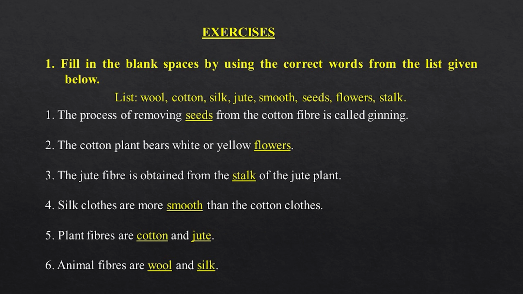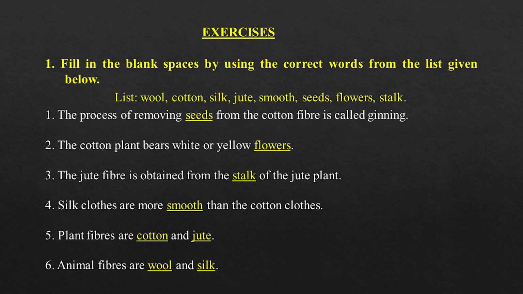Exercises. 1. Fill in the blank spaces by using the correct words from the list given below. List: wool, cotton, silk, jute, smooth, seeds, flowers, stalk. 1. The process of removing seeds from the cotton fiber is called ginning. 2. The cotton plant bears white or yellow flowers. 3. The jute fiber is obtained from the stalk of the jute plant.